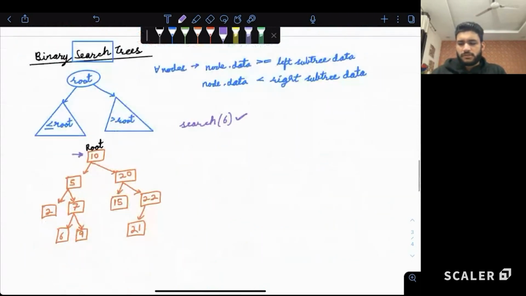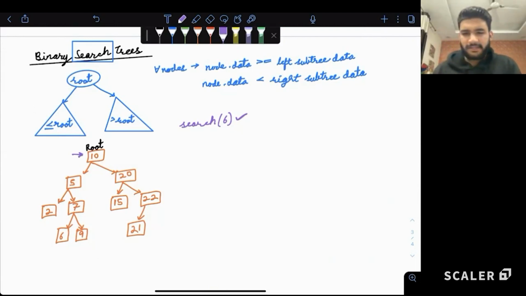Can we use the property of binary search tree and make searching easy for us? Is it making sense what the question is saying? The question is saying that try to use the property of binary search tree so that we don't have to look at all the elements, and maybe only a few elements and reach 6 if it is present. So how do we do it?